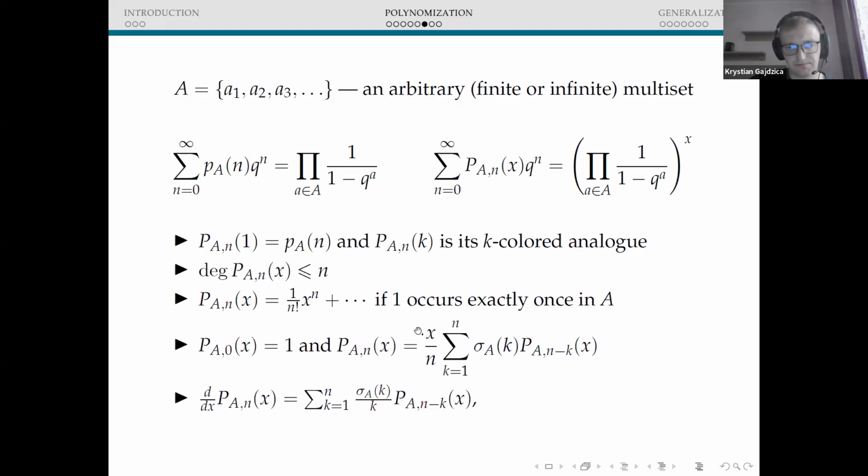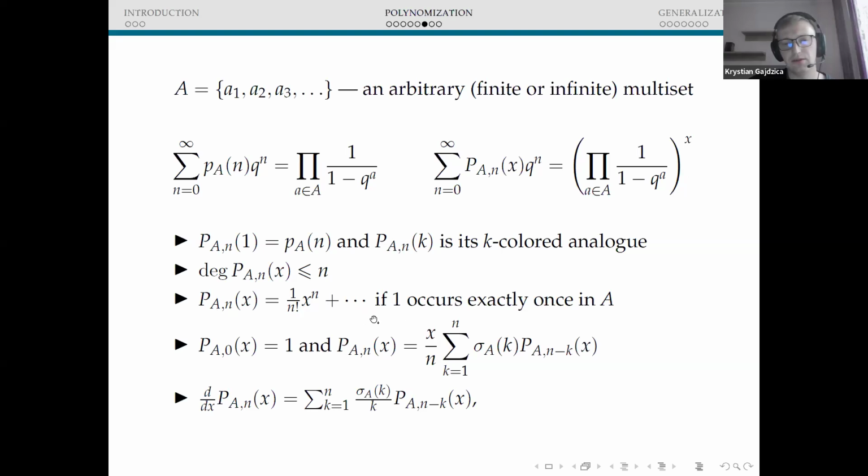So, for instance, we have that the degree is smaller than or equal to n. In fact, if 1 does not belong to the multiset A, then it is usually strictly smaller than n. But if 1 is in our set, then we always have degree n. Moreover, the leading coefficient is not usually equal to 1 over n factorial.